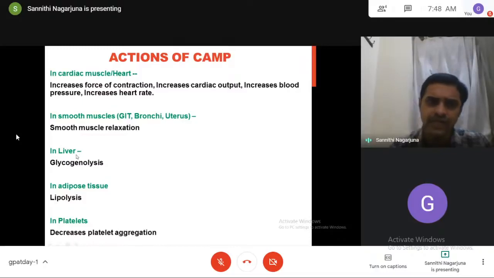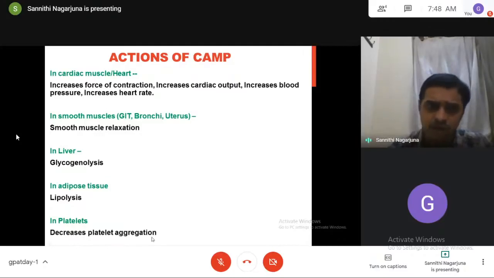And in the liver, cyclic AMP causes glycogenolysis, which means breakdown of glycogen to glucose. In the adipose tissue, it causes lipolysis. In the platelets, it decreases platelet aggregation. So got my point?